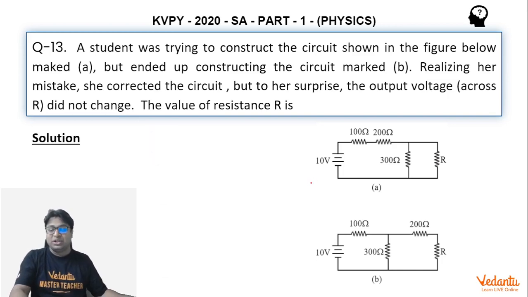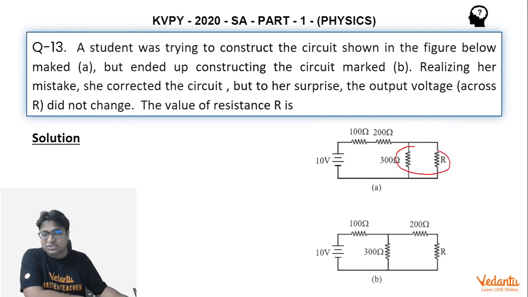Let's do so. So guys, what we are going to do here, I'm going to calculate the equivalent resistance of circuit A. I hope you all will agree with me when I say that these two resistances can be considered to be connected in series. Now watch my calculation very carefully. So the equivalent value of this part of the circuit would be 300R divided by 300 plus R. Again, I hope you all agree with me that I have written this part correctly.